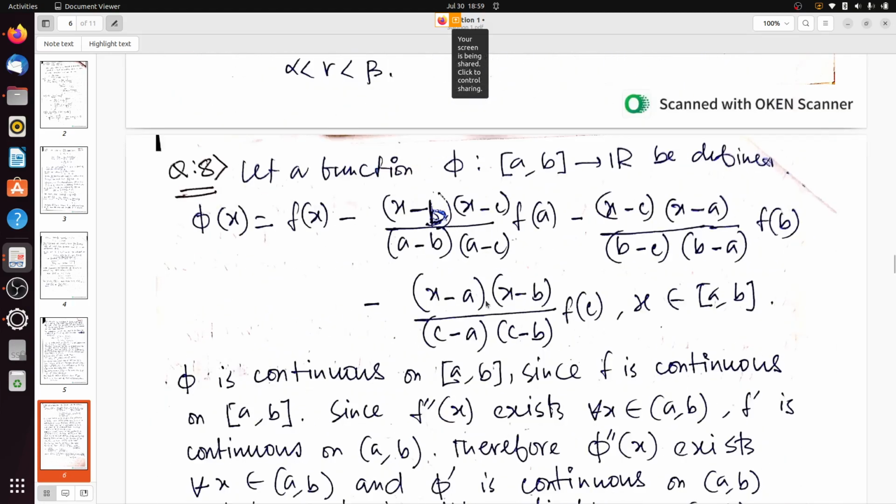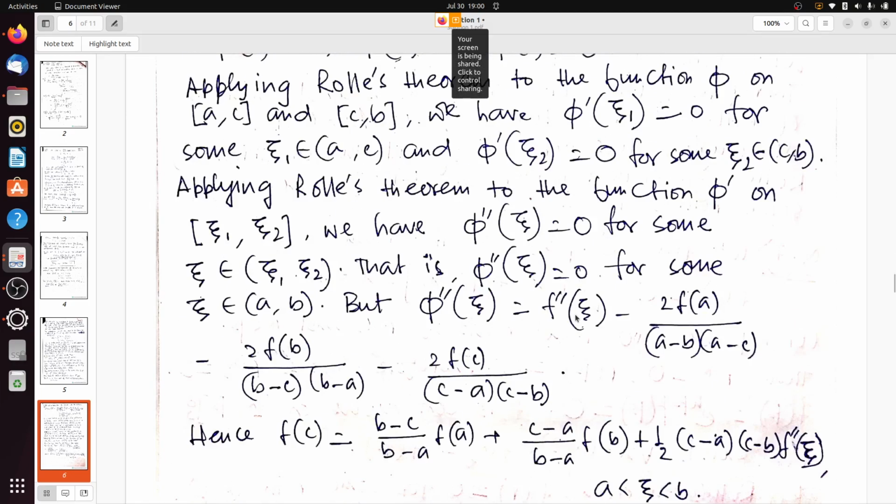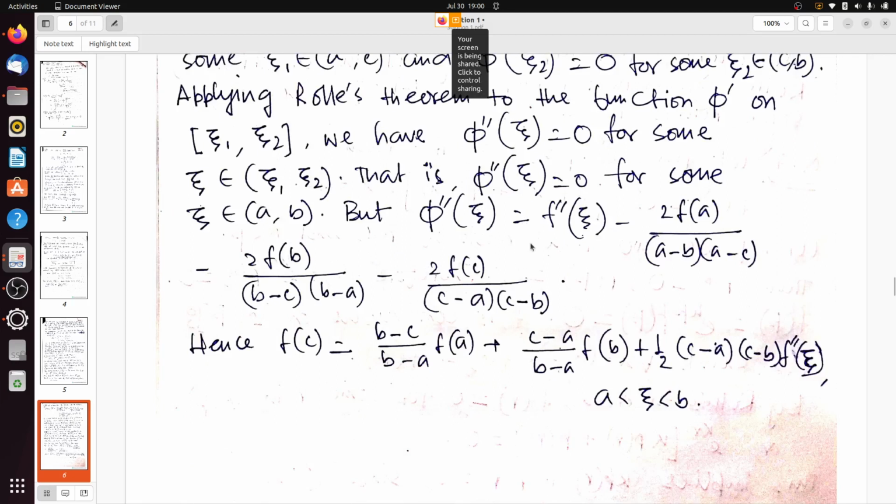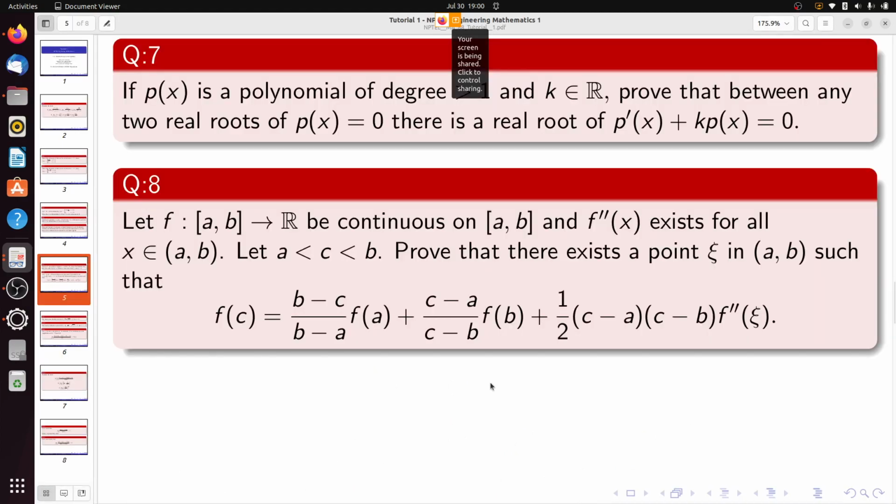Now consider this as phi x. You have to just take the derivative of this function, d phi by dx and then d2 phi by dx2, and you will get phi double prime xi equals f double prime xi minus 2 f a, and so on. So here phi double prime xi equals 0, use this, put the form of phi double prime xi, and you will get the desired result.